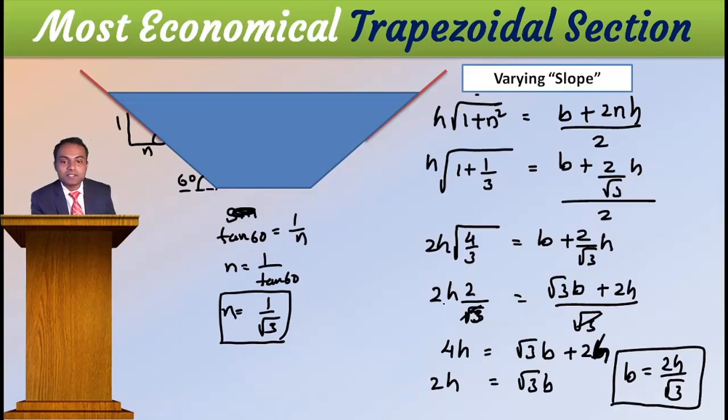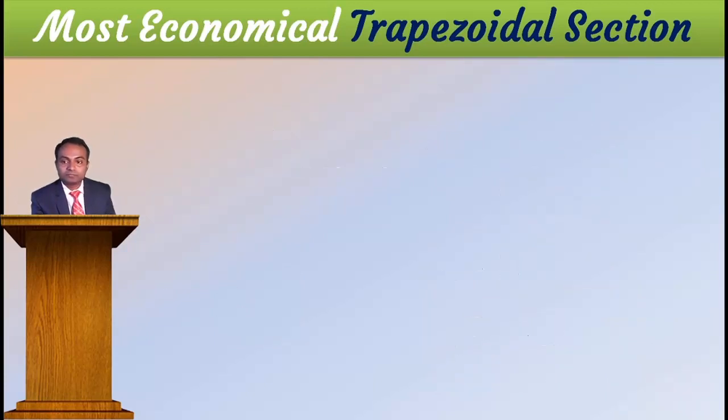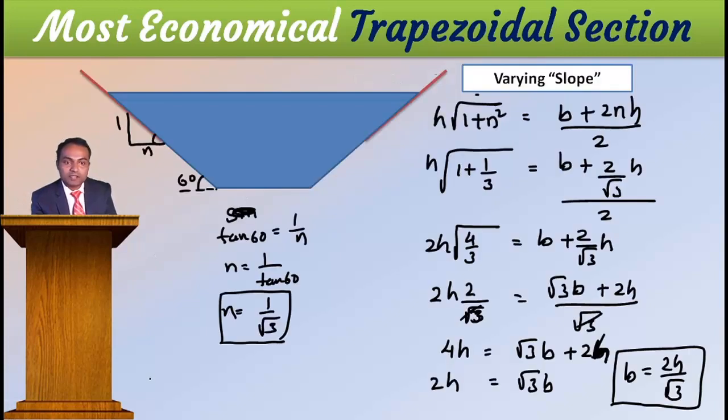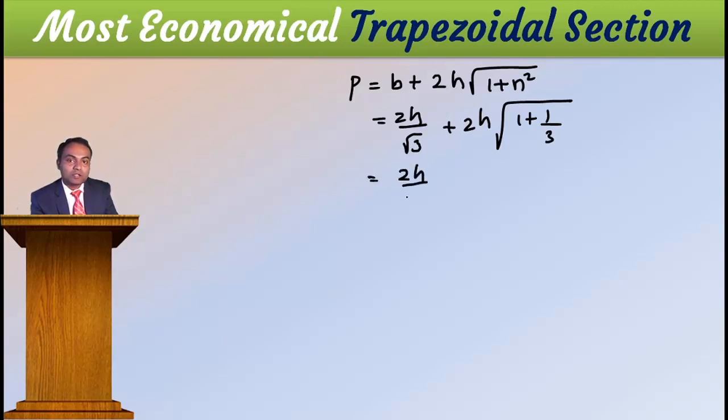Okay, now having this, derive the perimeter equation. What is the perimeter here? Perimeter equal to b plus 2h square root of 1 plus n square. What is b now? You just derived here, that is 2h by root 3. That is 2h by root 3 plus 2h square root of 1 plus 1 by root 3 whole square.